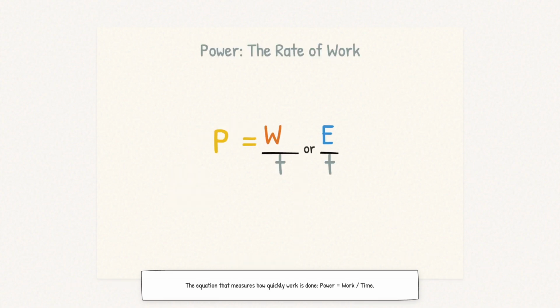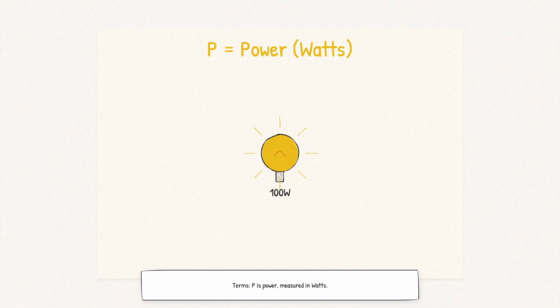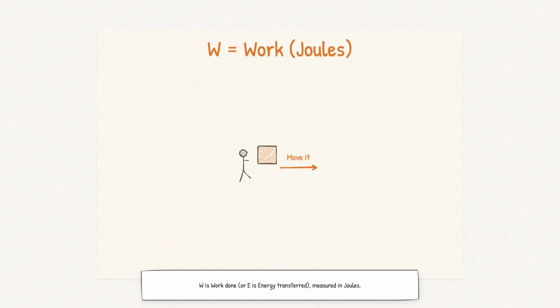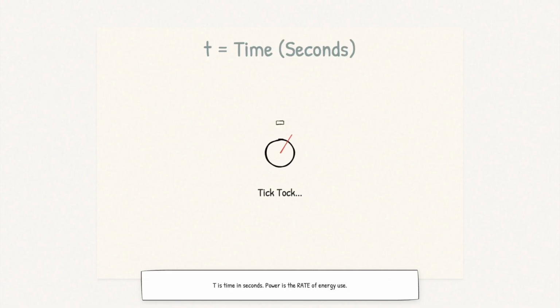The equation that measures how quickly work is done or energy is transferred. Power equals work divided by time, or energy divided by time. P is power measured in watts. W is work done or E is energy transferred, both measured in joules. T is time in seconds. Power tells us the rate at which energy is being used or transferred.